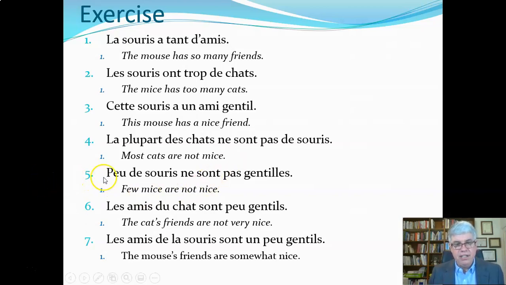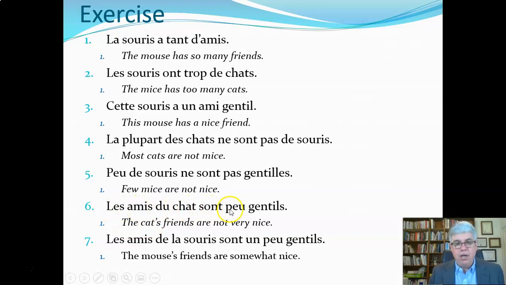Peu de souris ne sont pas gentils. Peu de souris would mean few mice, and then we've got sont, are, with the ne pas around it, negation. Few mice are not nice, which means that most mice are nice.